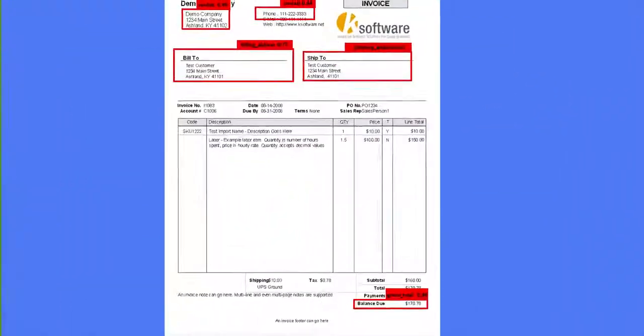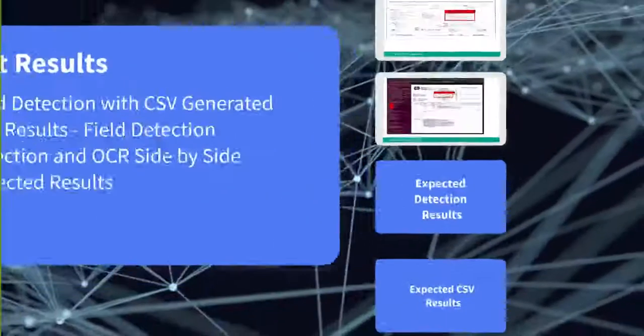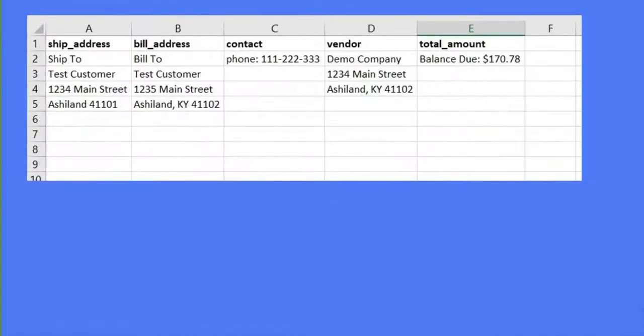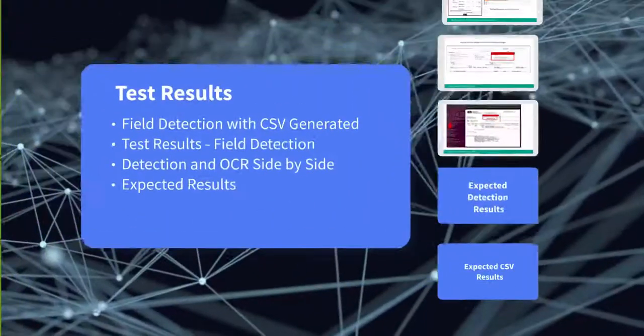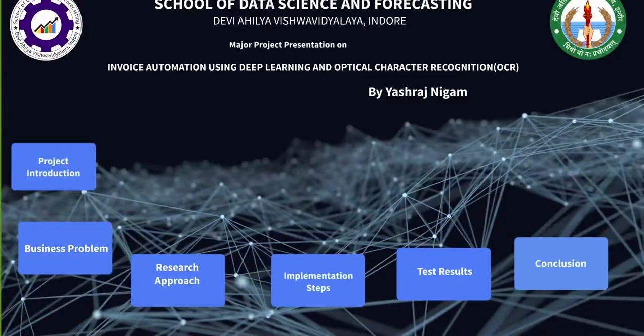Now, these are our expected results after the training for multiple class classification. We want to use only one model for multiple class detection, so the model will be robust to detect shipping address, bill address, vendor, contact, and all of these things. The expected CSV will look like this, with shipping address, bill address, and all kinds of fields stored in CSV format. All this information can be used further for predictive analytics and other things.